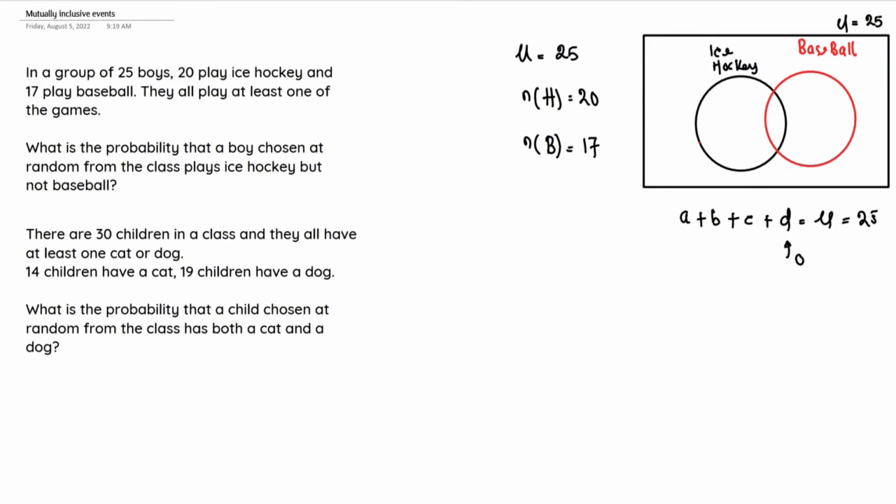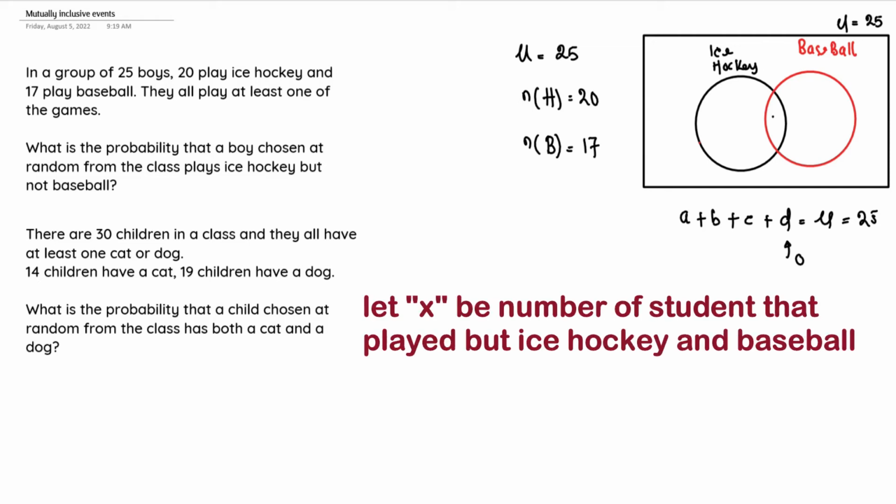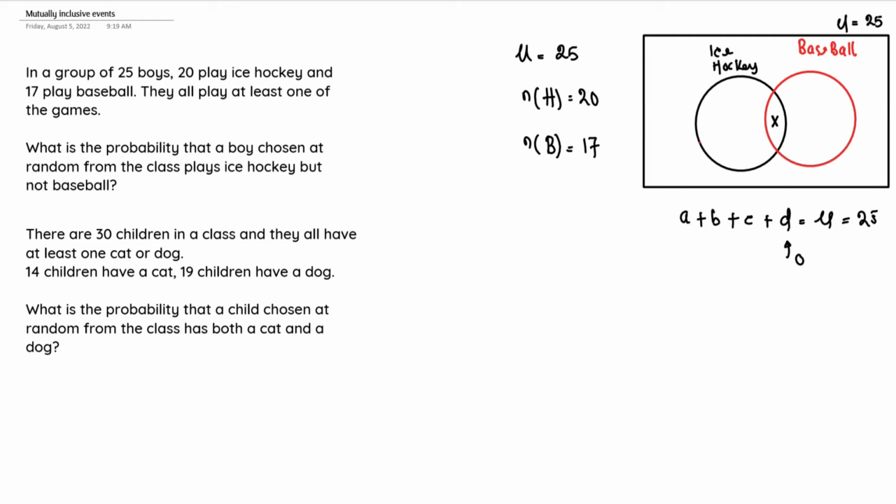So the first step is for us to get the number of students that play both ice hockey and baseball, and as you can see, it was not stated in the question. So what do we have to do? We can use the letter X to represent that region. So X is the number of students that play both ice hockey and baseball. The next step is for us to fill in the necessary details.